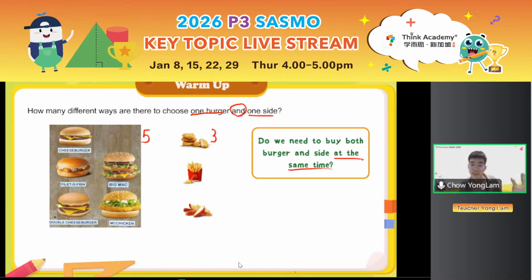Right, so how could teacher Yong Lam choose? If teacher Yong Lam chooses the cheeseburger, he could choose either the nuggets, the fries, or the wedges. If he chooses the filet o fish, again, nuggets, fries, or wedges. Big Mac, nuggets, fries, wedges. Double cheeseburger, nuggets, fries, wedges. McChicken, nuggets, fries, wedges. For every burger that I choose, I can have 3 sides to choose from. Okay, so the way to calculate is 5 times 3 equals 15.